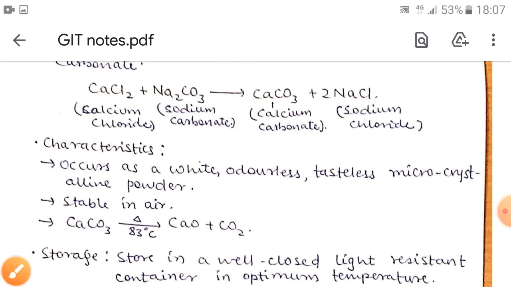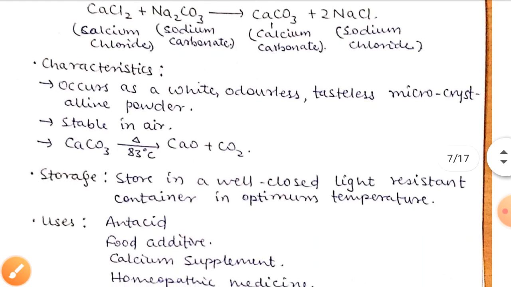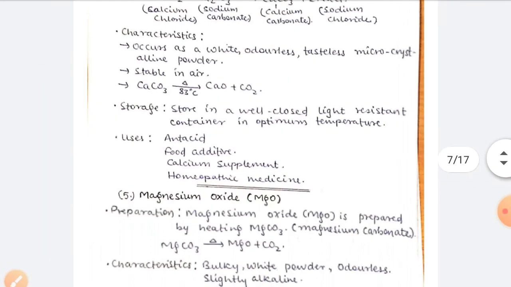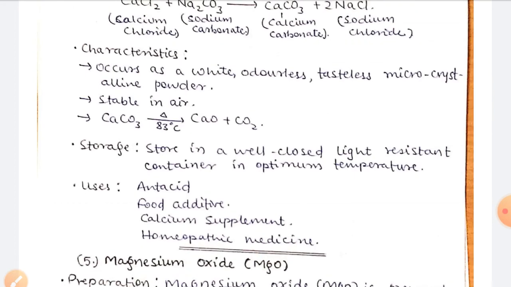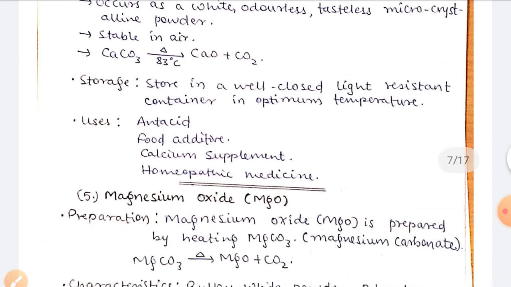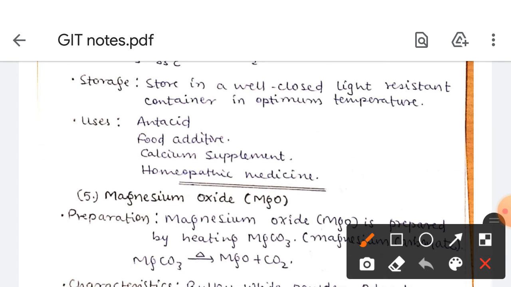Storage is generally the same. It is stored in a well closed, light resistant container at optimum temperature. Uses are the same as antacid, but some more uses: it is used as a food additive, calcium supplement because it contains calcium ion, and homeopathic medicine.